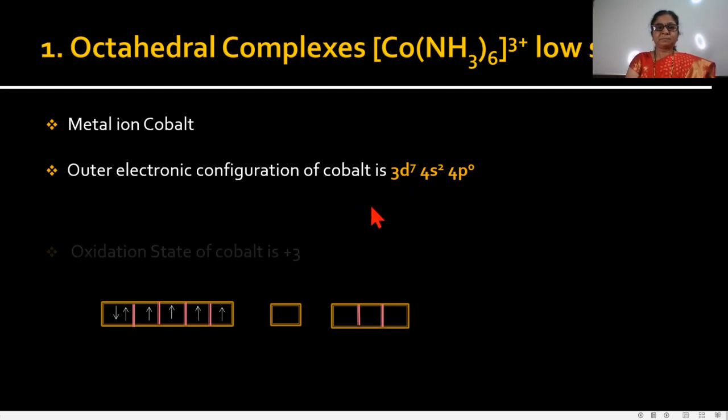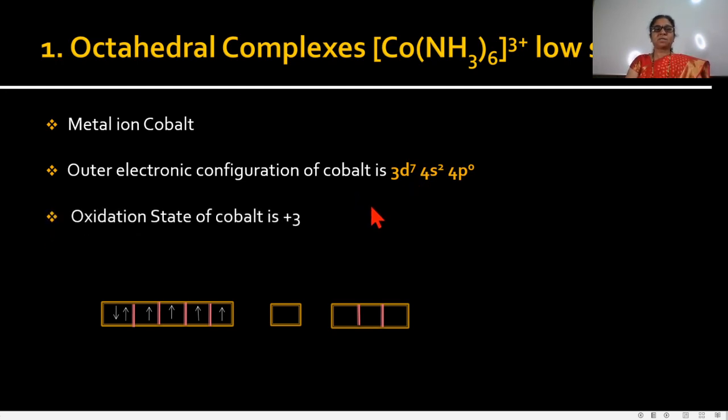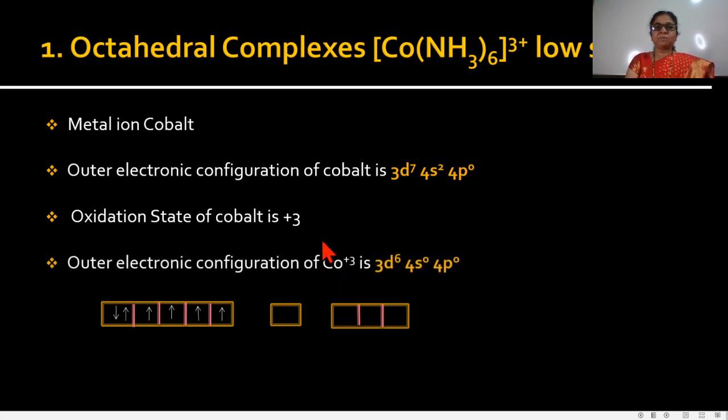Then find out the oxidation state of the metal ion. Here the oxidation state of cobalt is +3. Then what is the electronic configuration of this Co3+? Here 3 electrons are lost by the metal ion, so the outer electronic configuration of Co3+ is 3d6 4s0 4p0.